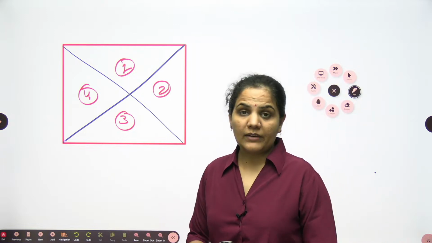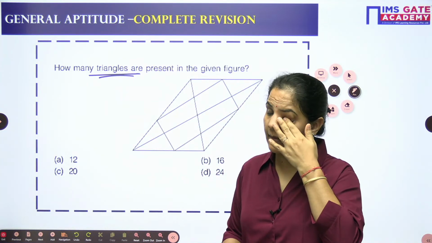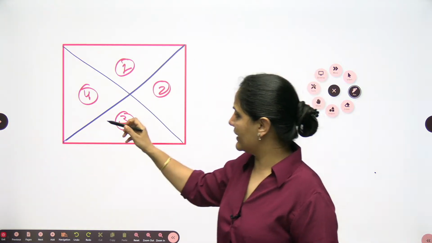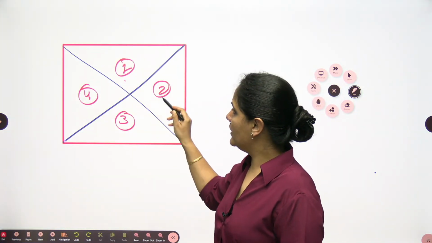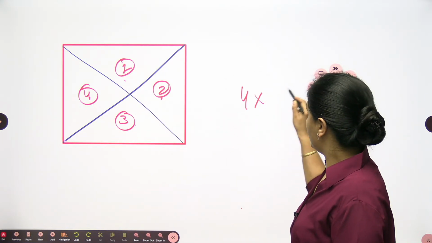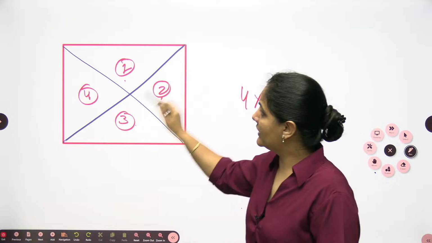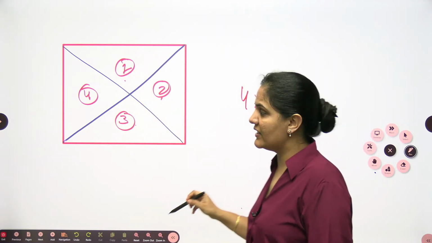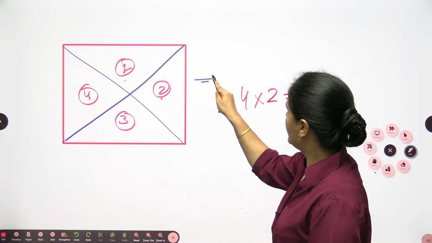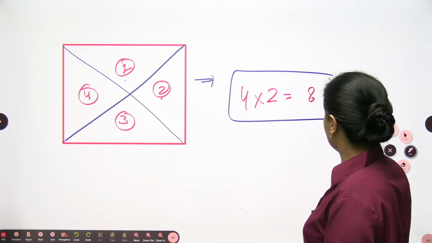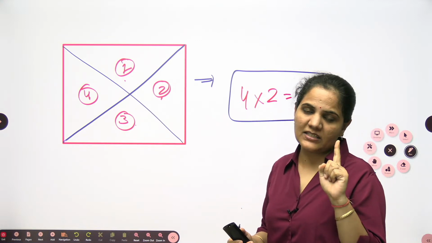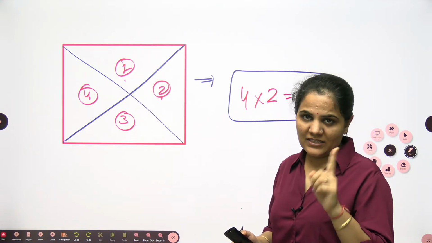Whenever you have a figure like this one, you can approach it directly. Just write down the diagonals we have, and count the number of small triangles. You have 4 small triangles. Multiply this with the number of diagonals. You have 2 diagonals in this figure, so 4 into 2. So in this specific figure, we have 8 triangles, but my answer is not complete.